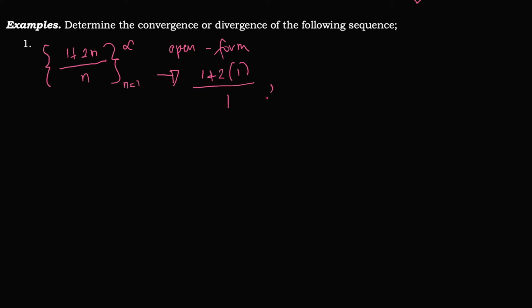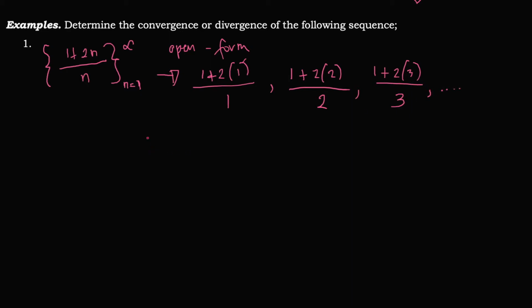So this time we have a comma to separate the second term from the first term. The second term will be (1 + 2 times 2) over 2. If you're asking where I got this 1 here and the denominator 1, I only changed n to 1 because the condition starts with 1 up to infinity. The third term will be (1 + 2 times 3) over 3, and so on.